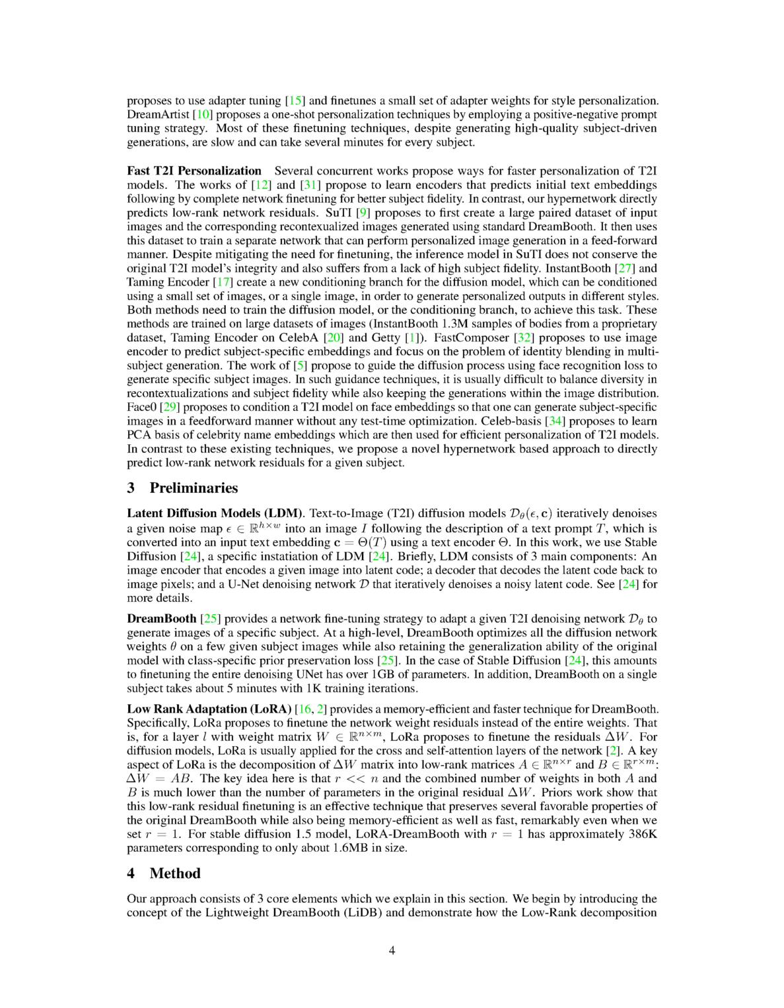FastComposer suggests using an image encoder to predict subject-specific embeddings, focusing on the issue of identity blending in multi-subject generation. Some researchers propose guiding the diffusion process using face recognition loss to generate specific subject images. However, these guidance techniques often struggle to balance diversity in recontextualizations and subject accuracy, while also keeping the generations within the image distribution. Face0 suggests conditioning a T2I model on face embeddings, allowing for the generation of subject-specific images in a feed-forward manner without any test time optimization.